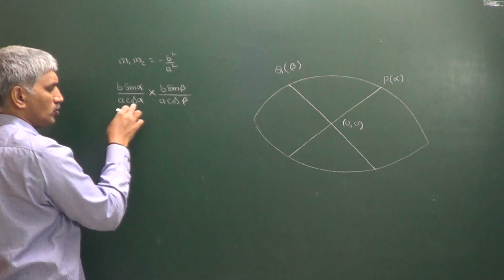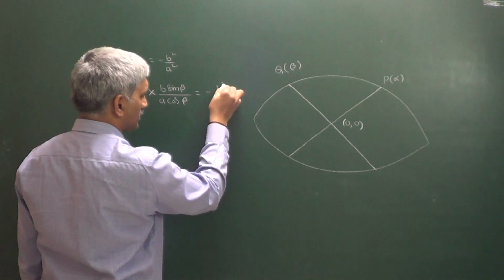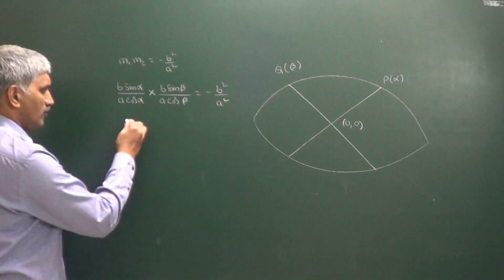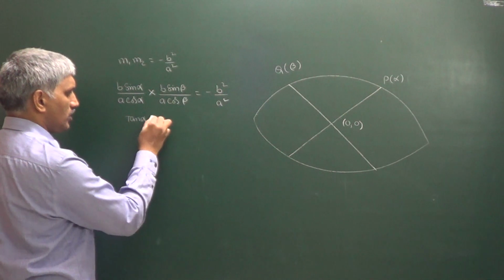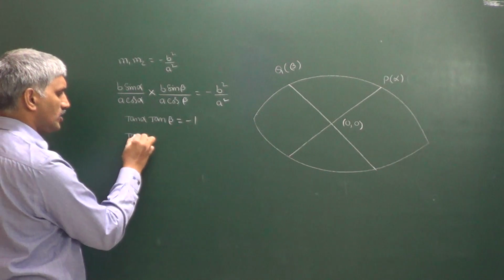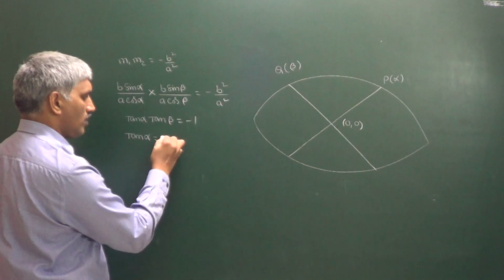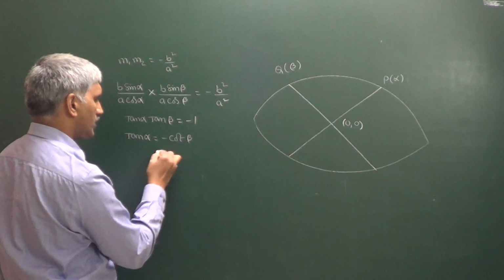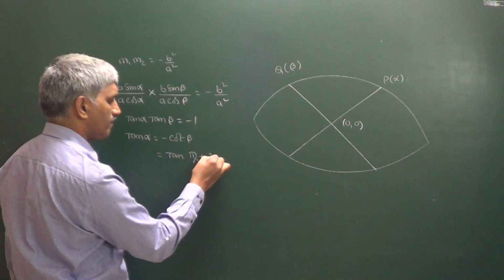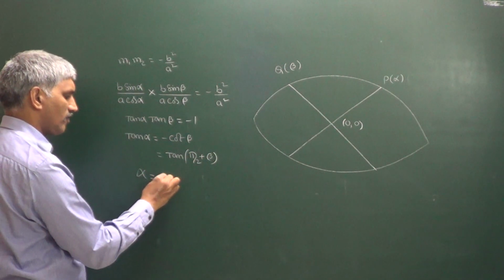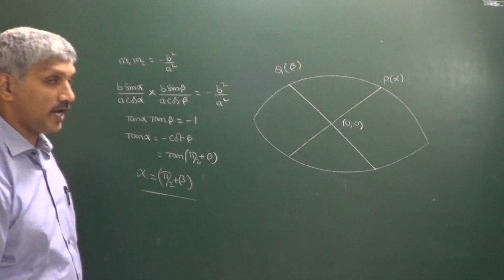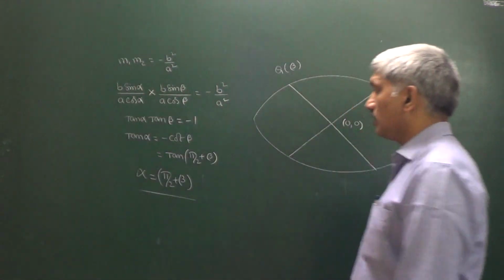The product of these two slopes is minus b square by a square, because those two diameters are conjugate diameters. Now we get tan alpha into tan beta is equal to minus 1. So I can write tan alpha is equal to minus cot beta. We can say cot beta can be written as tan (90 plus beta). Therefore we can write alpha is equal to 90 plus beta, so the ends of the conjugate diameters differ by 90 degrees.